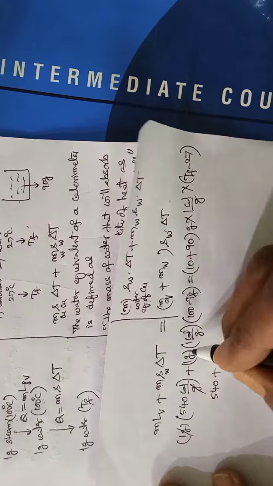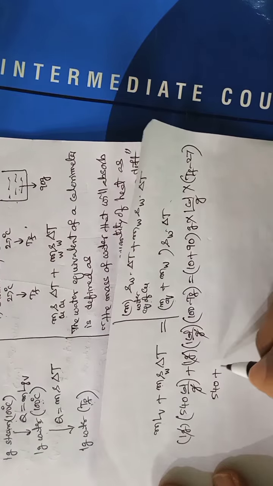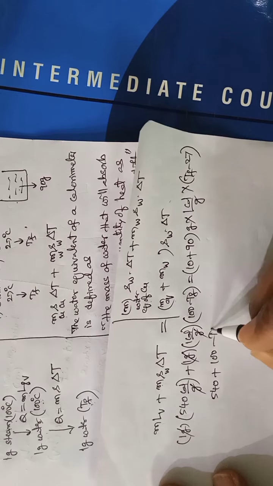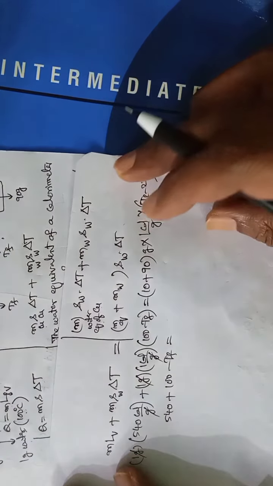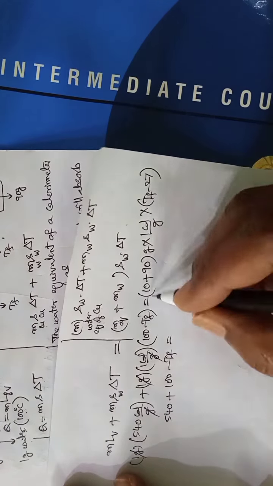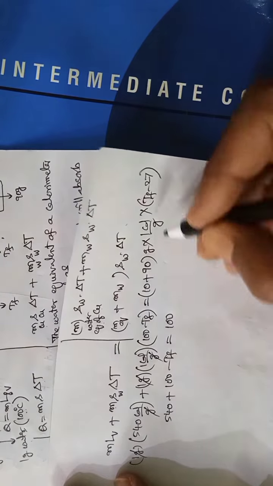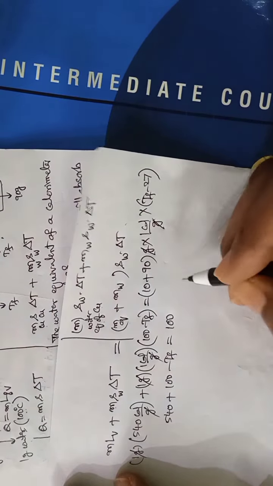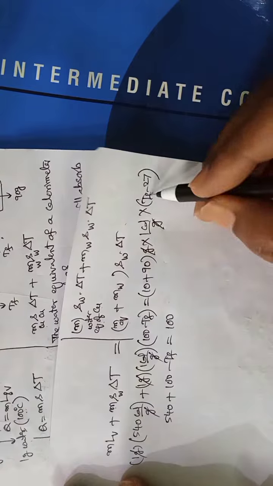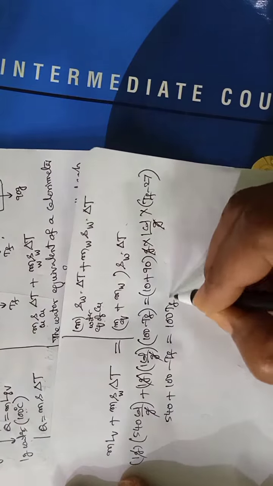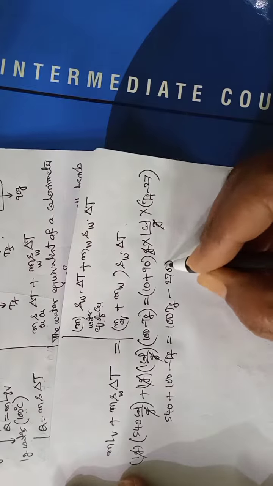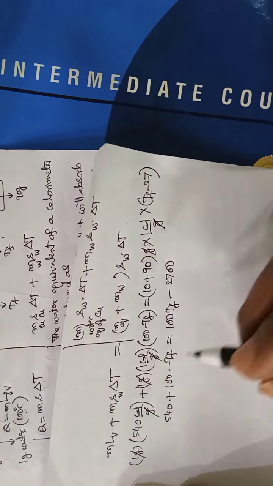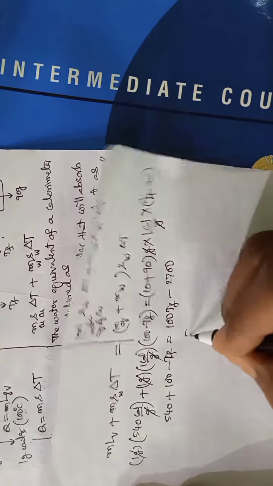540 plus 100 minus T_f. And here 10 plus 90, 100. 100 into T_f, 100 T_f. 100 into 27, 2700. Minus T_f taken that side.